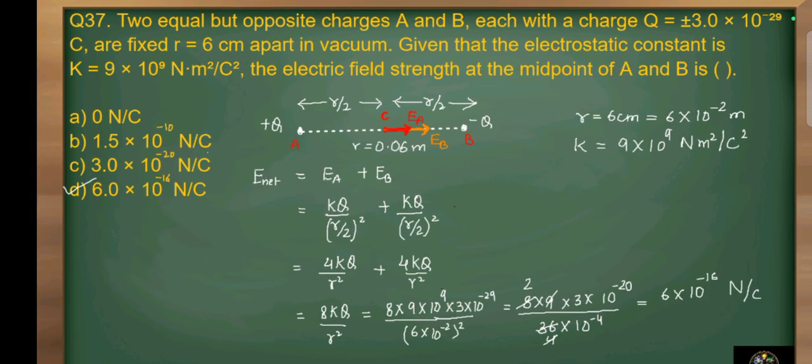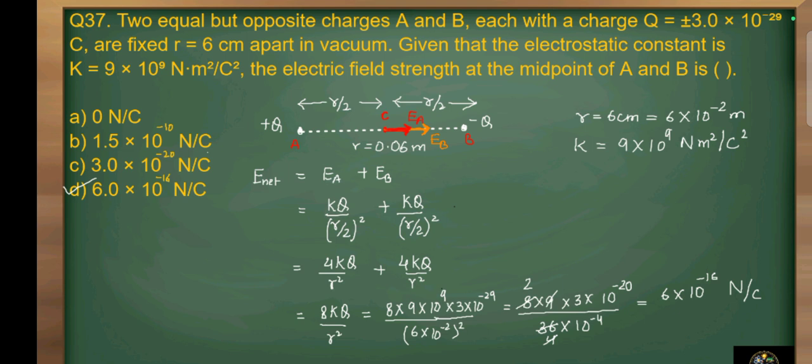Question number 37. Two equal but opposite charges A and B, each with the magnitude of charge q is equal to plus minus 3 into 10 raised to power minus 29 coulomb, are fixed r is equal to 3 centimeter apart in vacuum. Given that electrostatic constant k is equal to 9 into 10 raised to power 9 Newton meter square per coulomb square, the electric field strength at midpoint of A and B. Here two charges are given, that is plus q and minus q, and both are having the same magnitude and these are separated by a distance of 6 centimeter. So we need to convert 6 centimeter into meter, that is 0.06 meter.